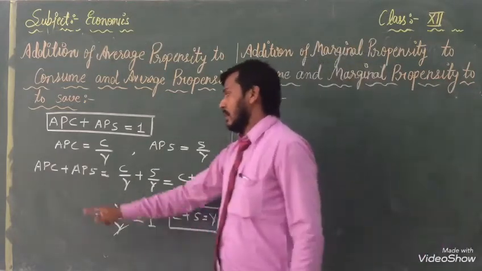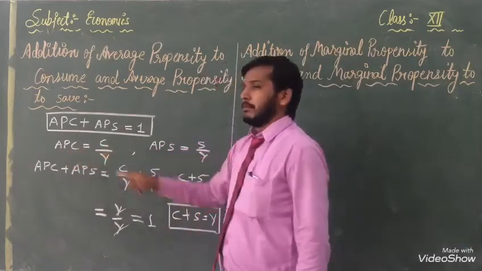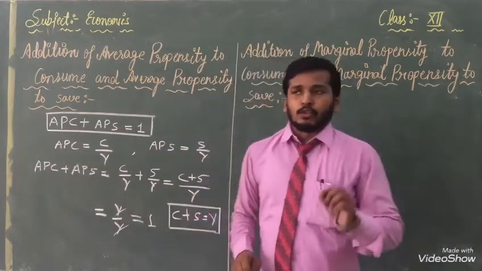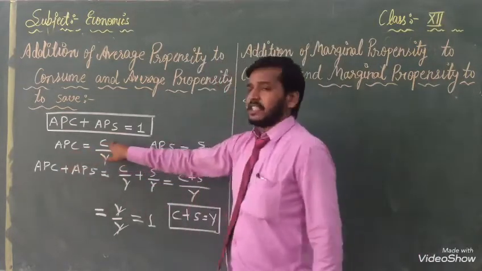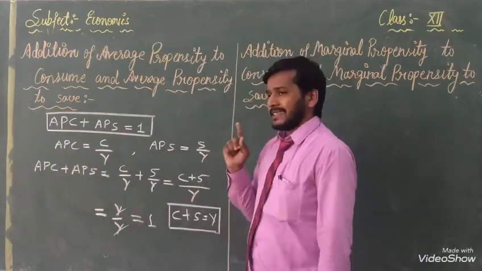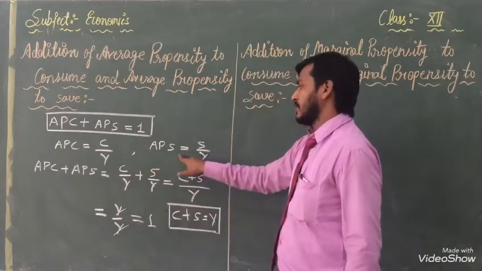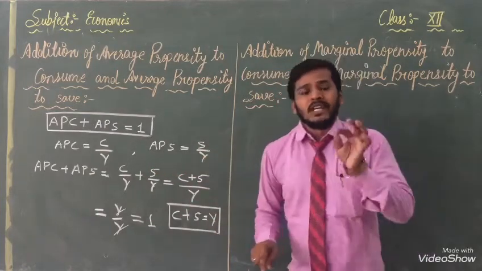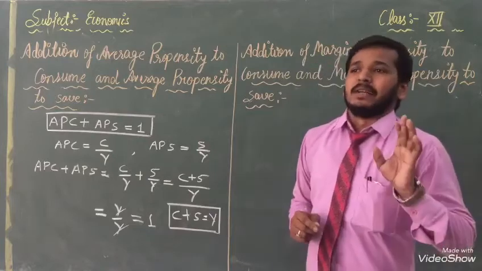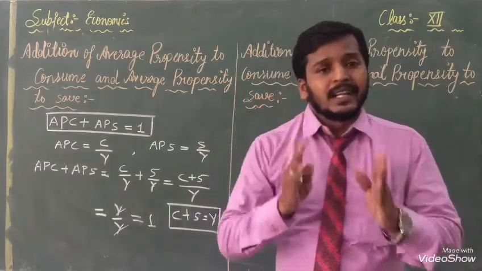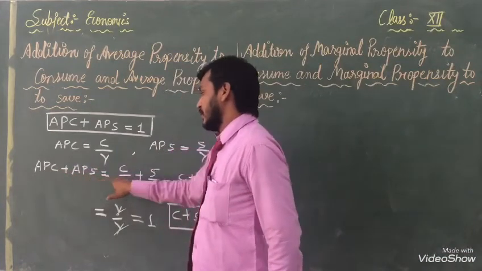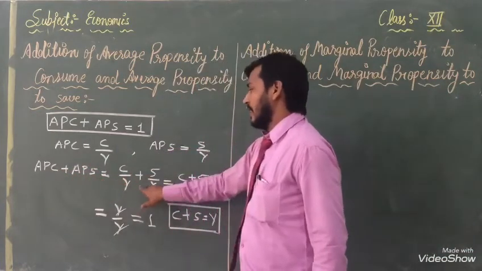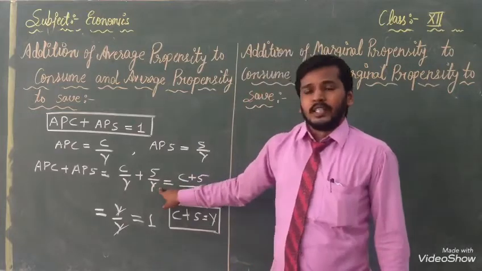Then we know very well APC equal to C by Y. अभी मैंने आपको थोड़ी देर पहले बताया APC equal to C by Y, and the second formula APS equal to S by Y. ये दोनों फॉर्मूले आपको क्लियरली मैंने बताया। अब जब हम ऐड करेंगे तो APC plus APS equal to C by Y plus S by Y.